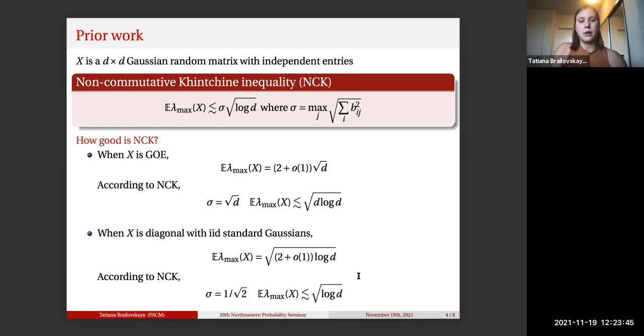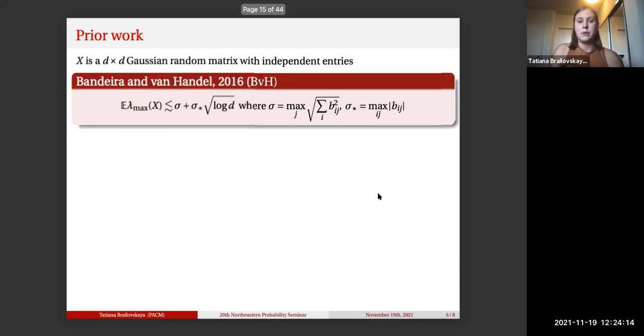So to quickly summarize, we can see that the non-commutative inequality performs well when we have the diagonal random matrix, but it fails to capture the GOE case. And one might wonder, if these are two very canonical examples of random matrices, is there a nice inequality that is more general and is able to capture both of them? Because it seems like a reasonable goal to have a general theory that describes the behavior of the spectrum of both of these random matrices. And in fact, this is possible.